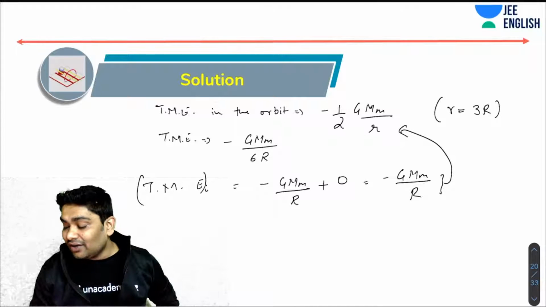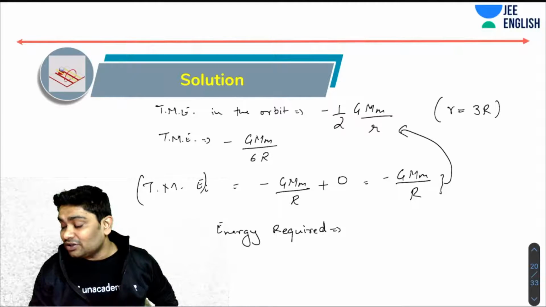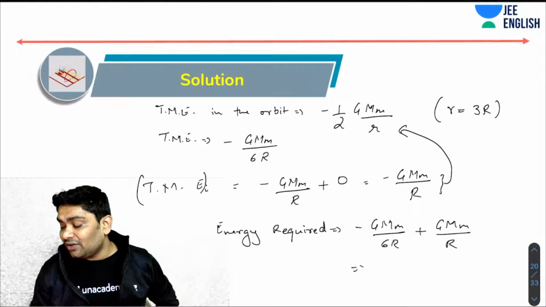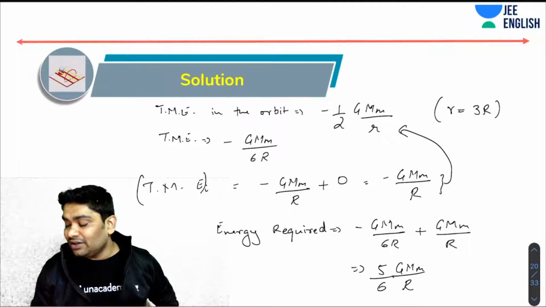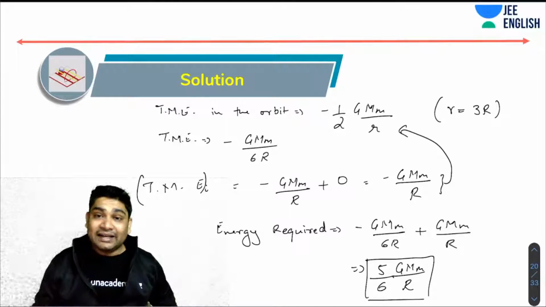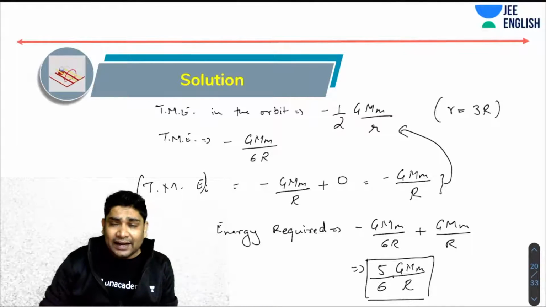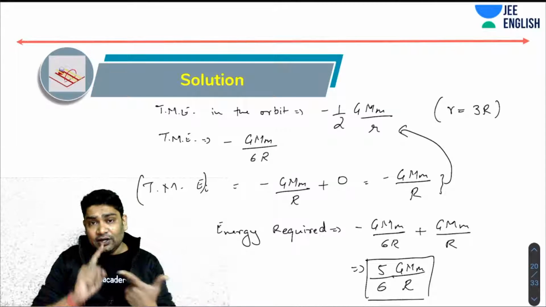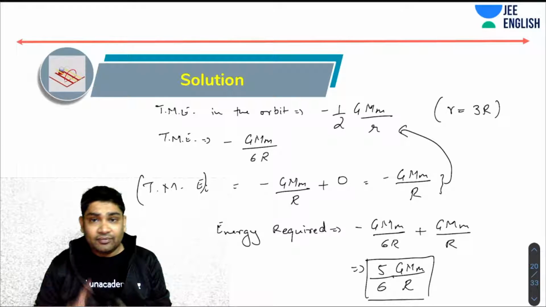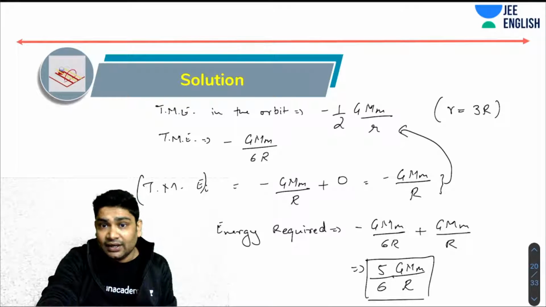Energy required is the difference of the energy, final minus initial, so I can say it will be minus GMm by 6r plus GMm over r. What you realize is the energy required is 5 by 6 GMm over r. You will have to provide this much energy to the satellite in order to make it reach its orbit. Again, very simple. Just find the energy in the orbit, find the energy at the surface, find the difference, and that will help you get the answer.